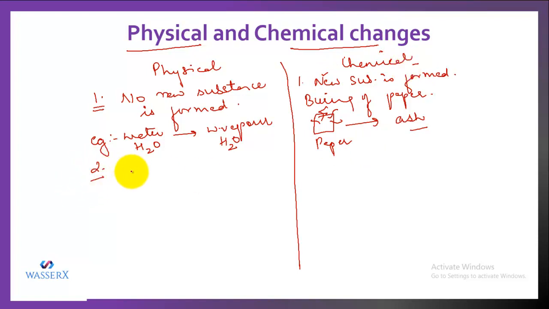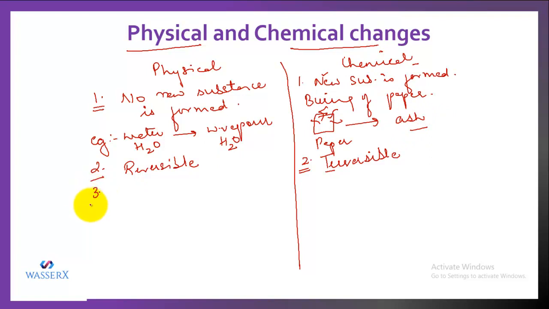Likewise, physical changes are reversible in nature. Like you converted water to water vapor, this water vapor can be converted back into water. But when we see the chemical change, they are irreversible. That is, we cannot reverse them. Once the ash is formed from paper, we cannot reverse the ash back into the paper.